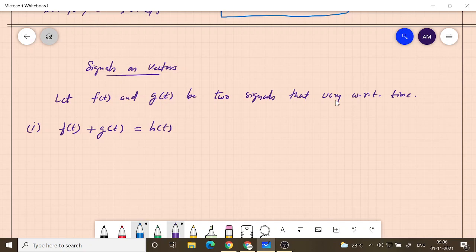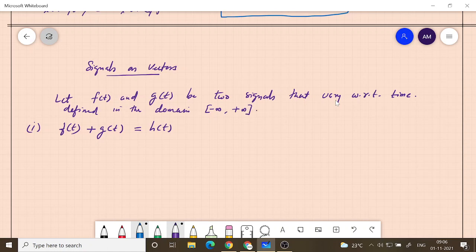Let me say in more detail, they are defined in the domain from minus infinity to plus infinity.